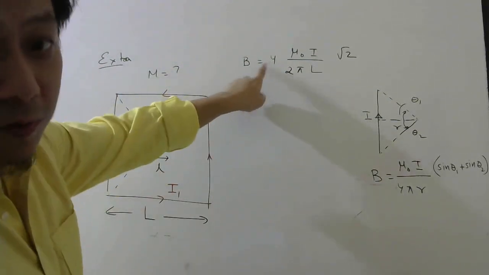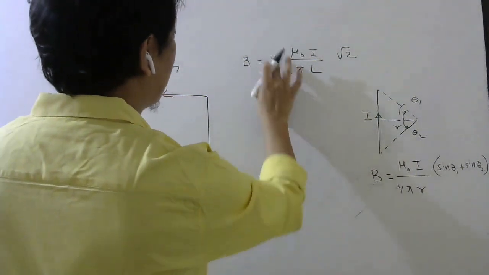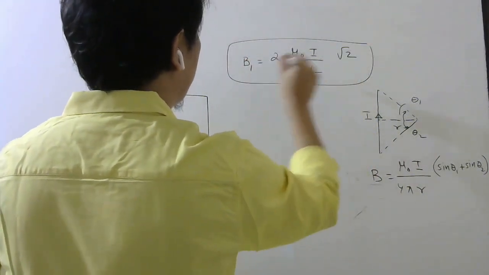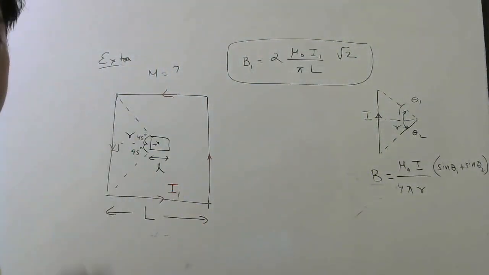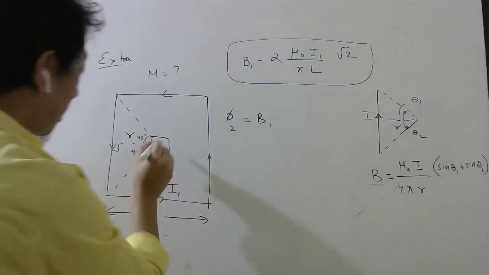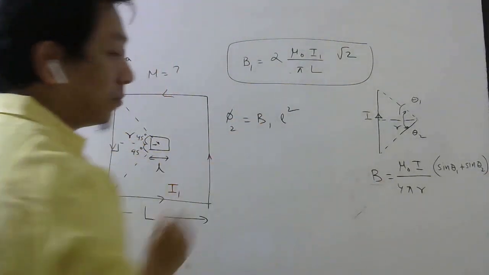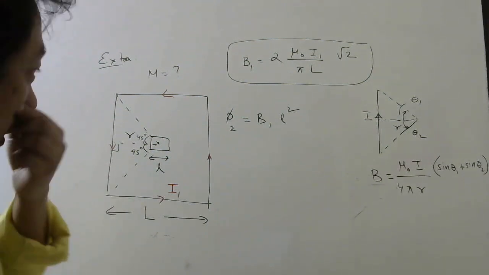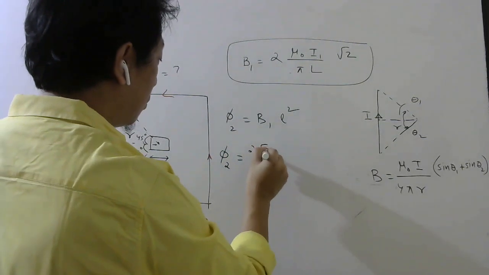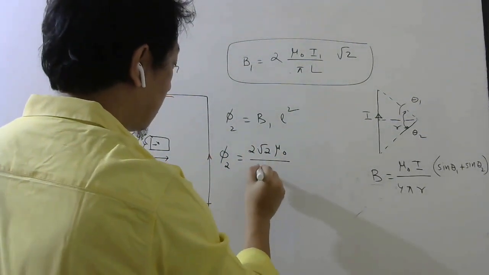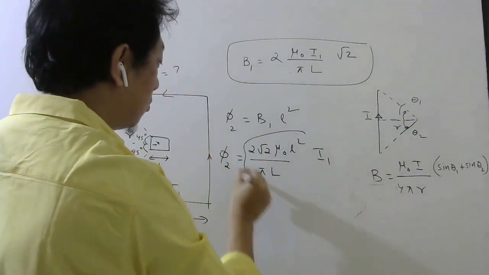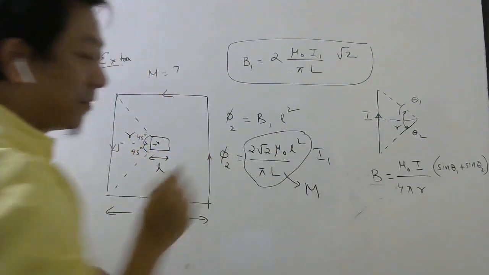So total will be 4 times. Which means if I cancel here, this will become 2. So this is the magnetic field due to the current in the first coil. Now I will calculate flux linked with the second coil. What is the area of the second coil? It is L square because it is a square, so side square. So if you substitute here, you will get 2 root 2 mu naught by pi L times L square then I1. So this should be your mutual inductance. Okay.